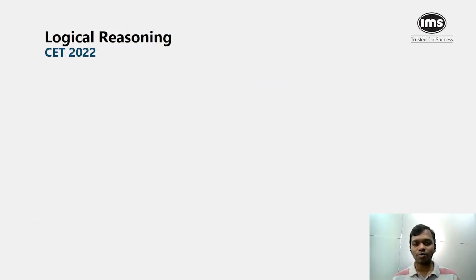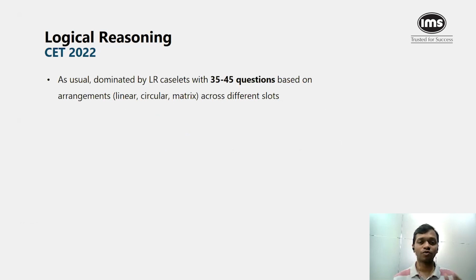Now let's start talking about the most dominant area in the entire paper, which is logical reasoning. So within LR, it was dominated by LR caselets with 35 to 45 questions appearing from different sorts of arrangements: linear arrangement, circular arrangement, and matrix arrangement.